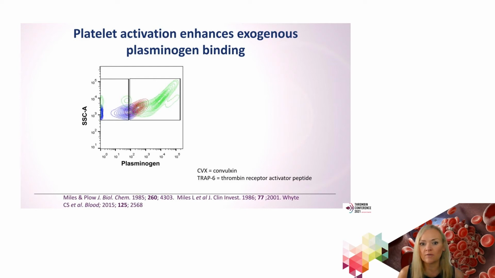This work, which we subsequently published in 2015, is not entirely new, because in the 1980s, Lindsay Miles and Ed Plow had looked at binding of plasminogen and observed binding to activated platelets.